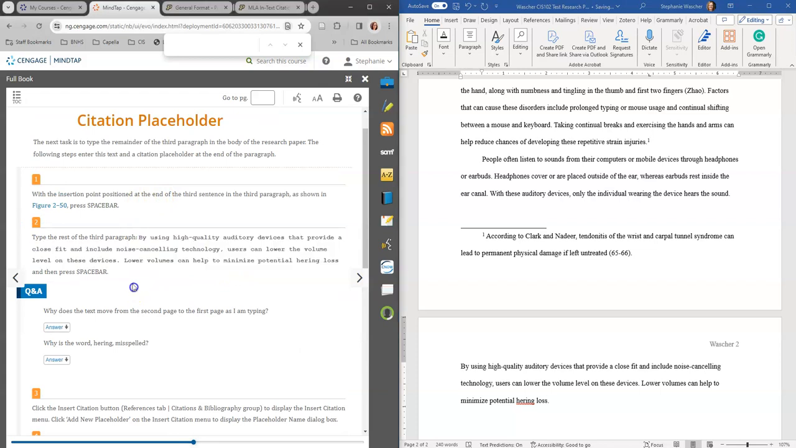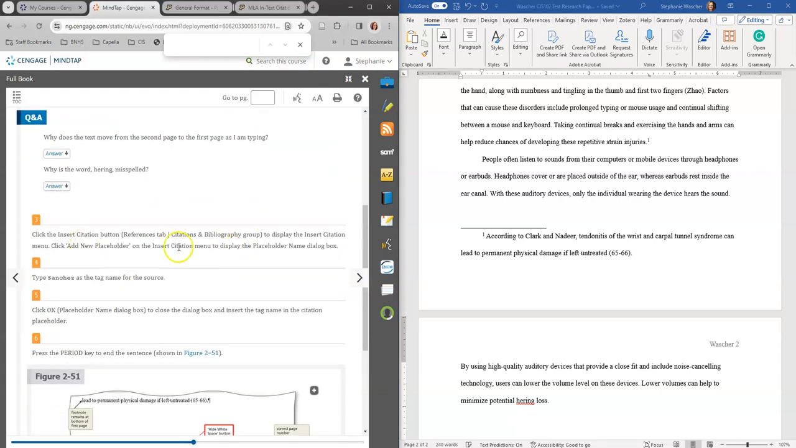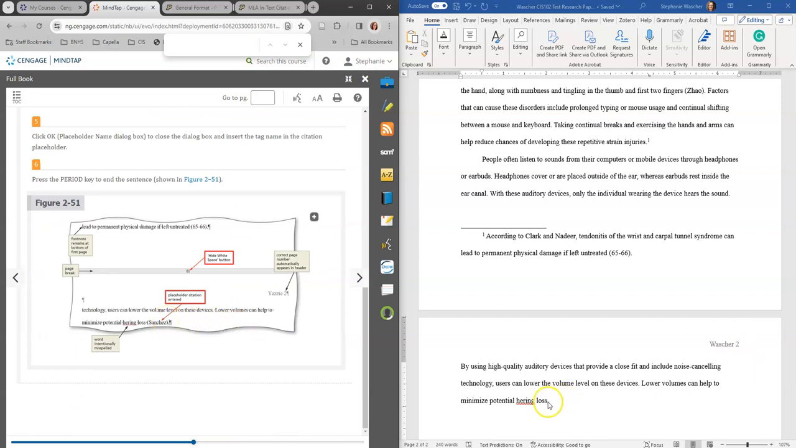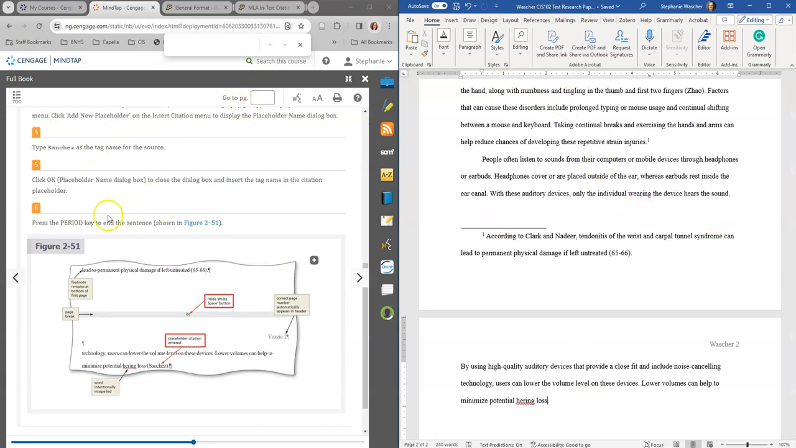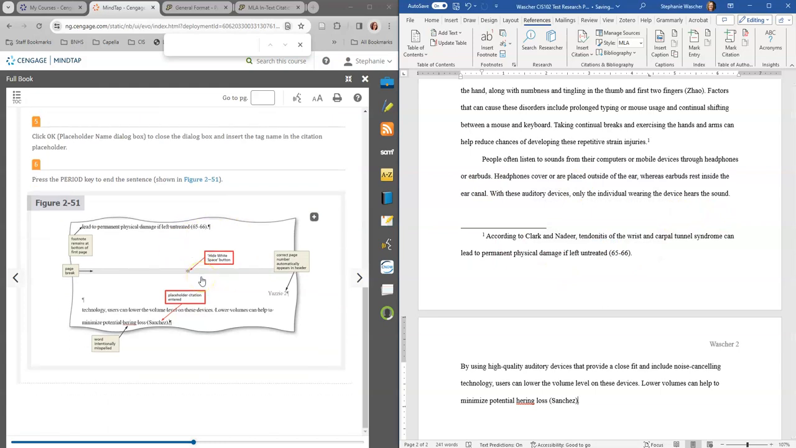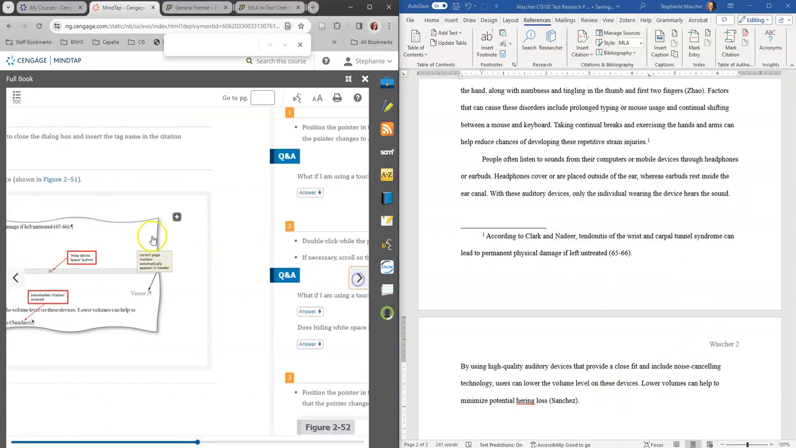And we are going to go, okay, so we added that in there, and the text moved down, and we're going to insert citation to display the insert, and we're going to add a new placeholder. And so that placeholder is going to be here at the end. So we are going to go to references, insert citation, add a placeholder, right? And we're going to type in Sanchez. Click OK. And then we've got a period at the end, so we got that correct.